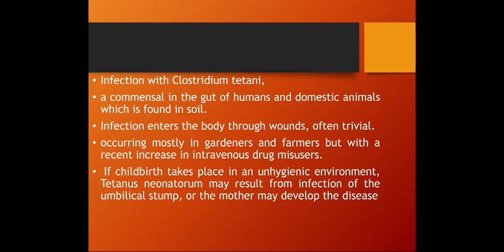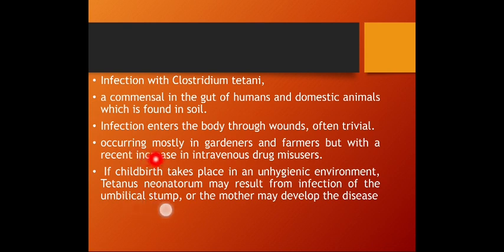Tetanus is the infection with a specific microorganism, Clostridium tetani, which is a commensal in the gut of humans and domestic animals, and is found in the soil. Infection enters the body through a wound, often a trivial wound. When the wound is contaminated by this microorganism, it can be the source of this dangerous disease.